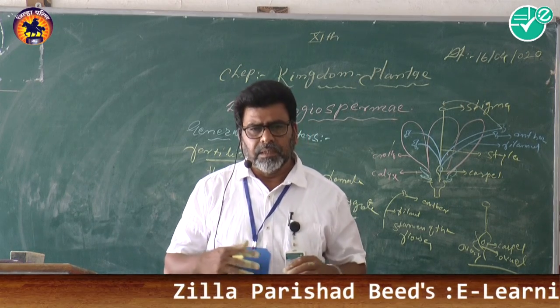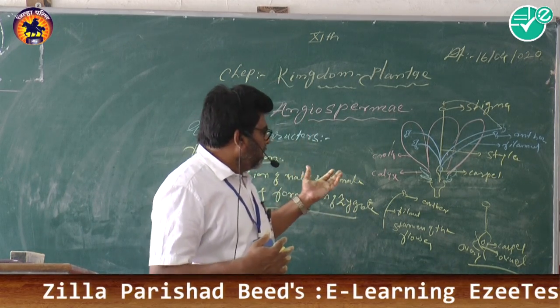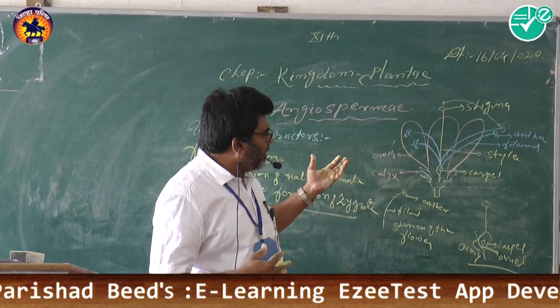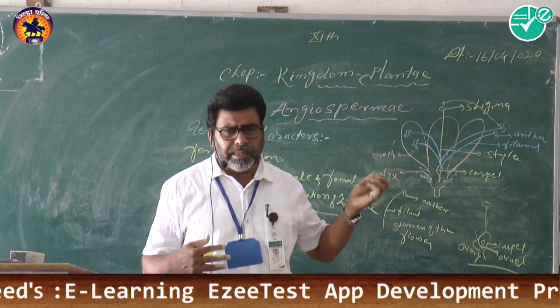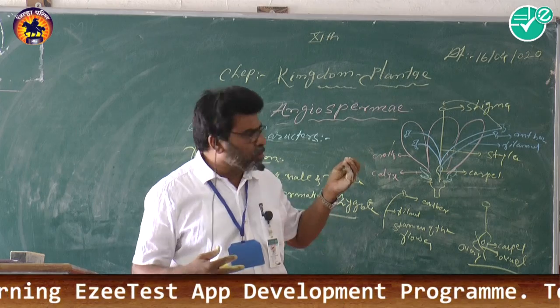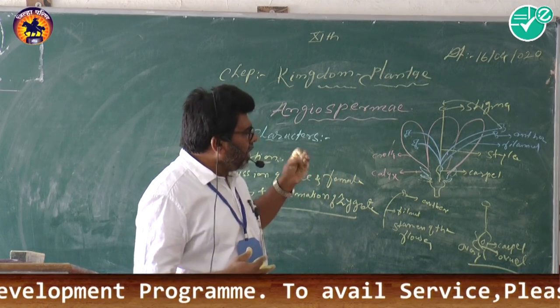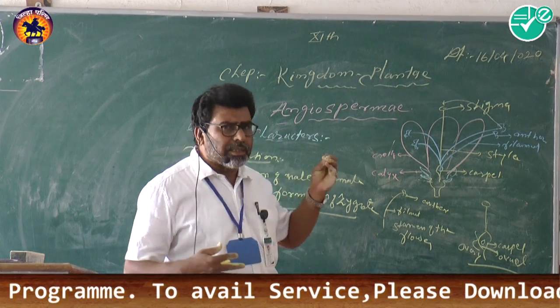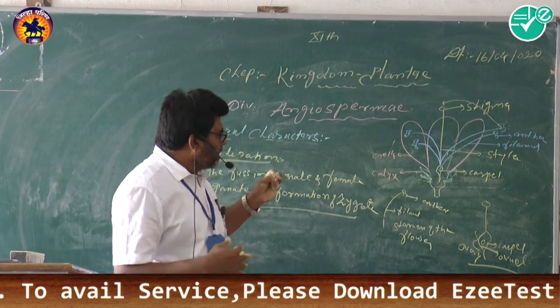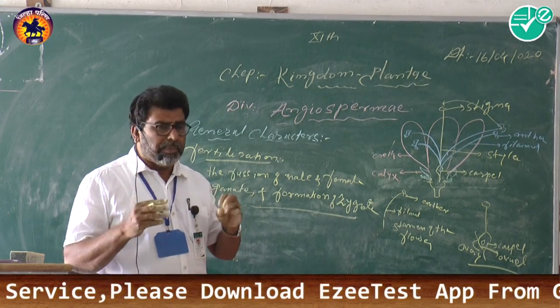You know that in the male reproductive part of the flower, that is the androecium, in the anther or in the microspores, there are spores in the form of the male reproductive part. The microspores are the pollen grains which contain the male gametes.